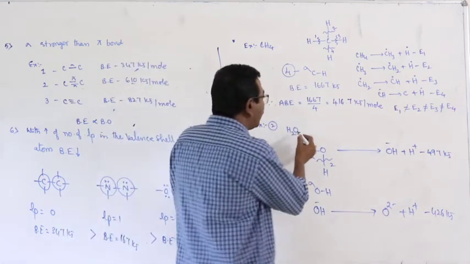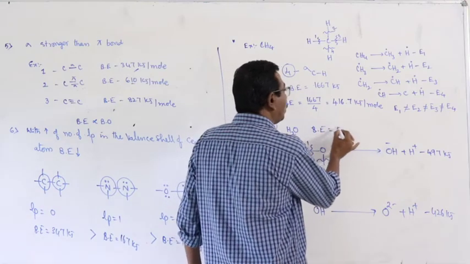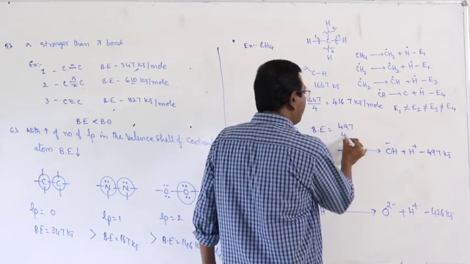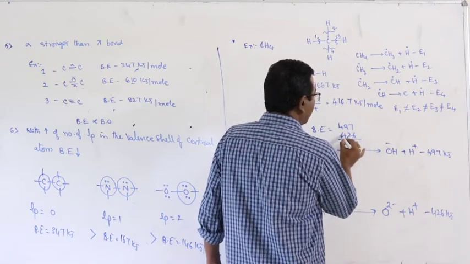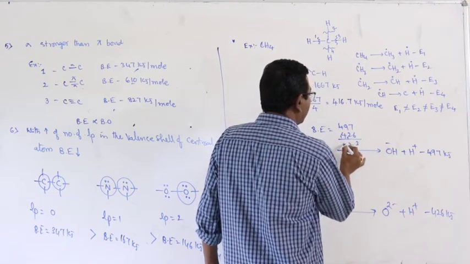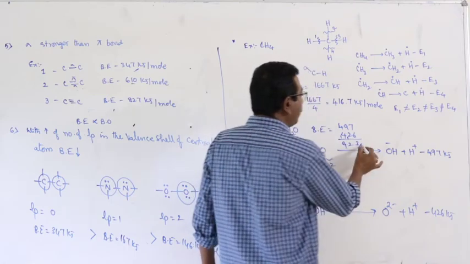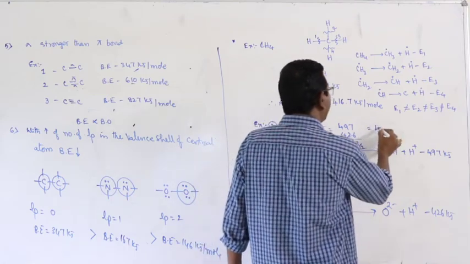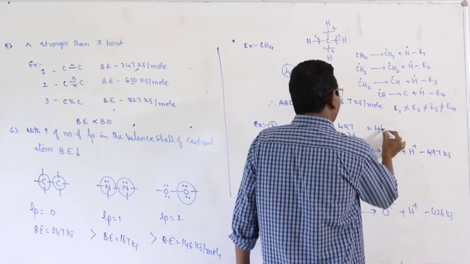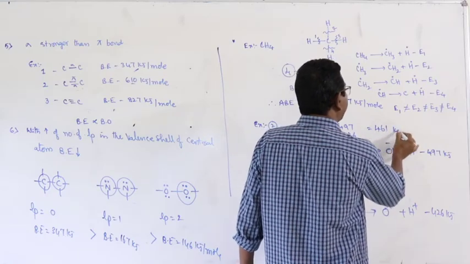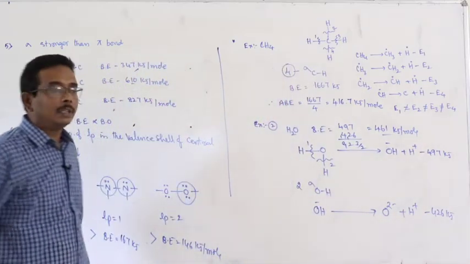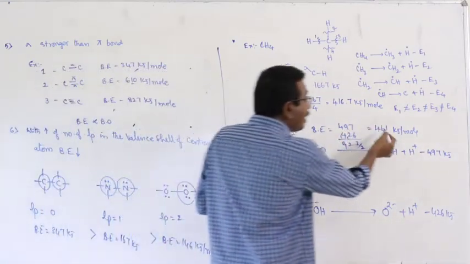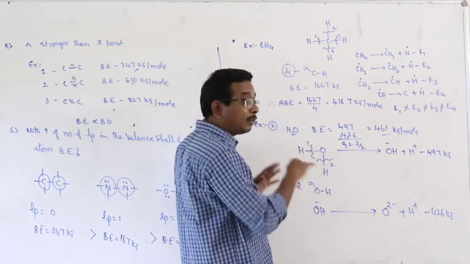Now what about the bond energy of water molecule? 497 plus 426, that is 923 by 2, that is equal to 461 kilojoule per mole. This is the bond energy of water molecule. And here this is not bond energy of the total molecule.